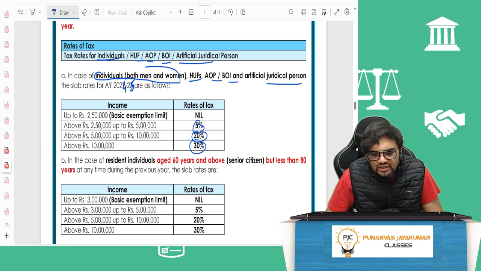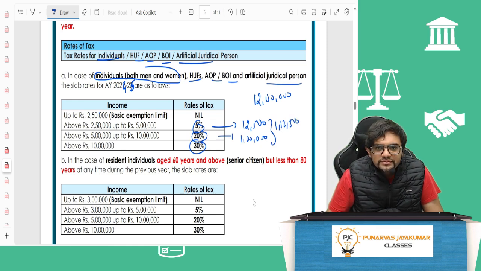So if I am earning, let's say, 12 lakh rupees: up to 2,50,000, nothing, nil. 2,50,000 to 5 lakh, that is 2,50,000 rupees at 5%. So 5% of 2,50,000 is 12,500. 5 lakh to 10 lakh, for that 5 lakh rupees, it is 20%. It is 1 lakh. So it is 1,12,500.